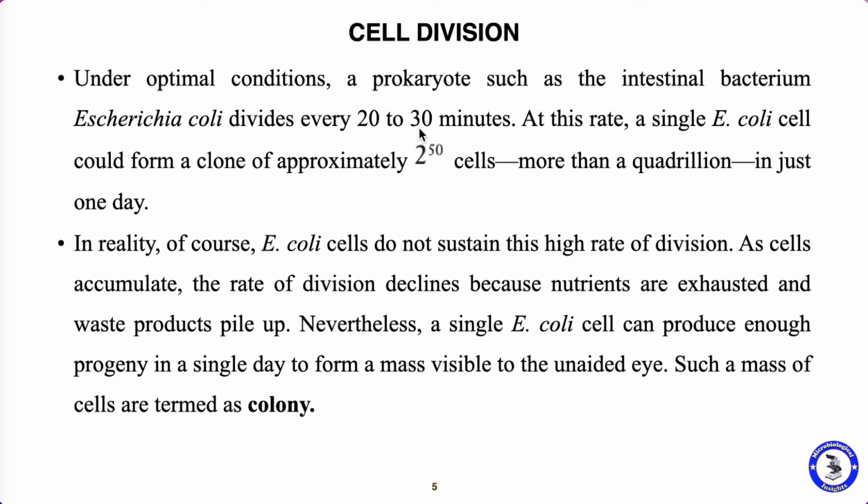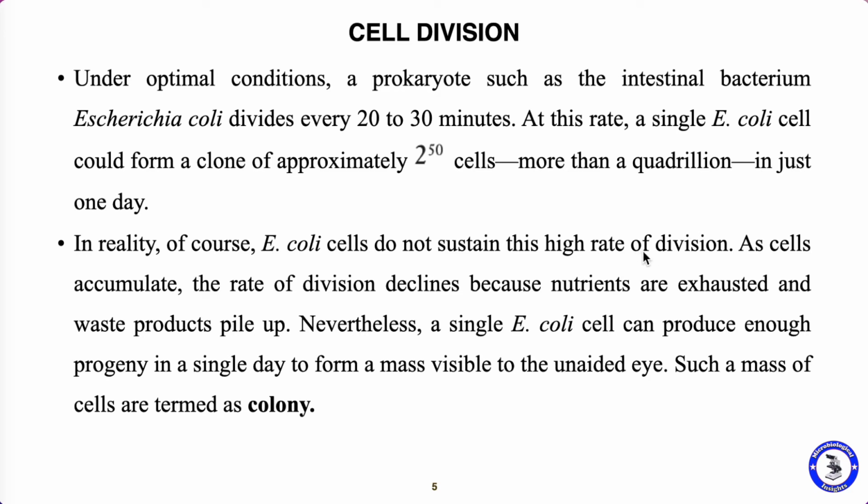If this rate continues, a single E. coli cell could form a clone of approximately 2 power 50 cells, that is more than a quadrillion cells. A single cell can produce more than a quadrillion cells in just one day. But this is not the reality. When we see the reality, these E. coli cells do not sustain this high rate of cell division.